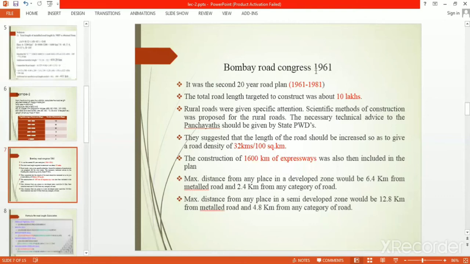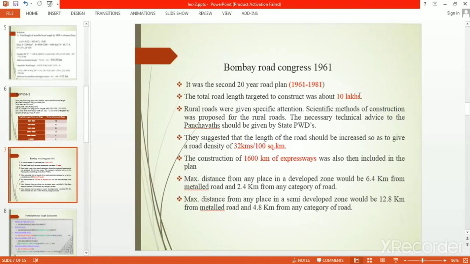That is called the Bombay Road Congress or Bombay Road Plan. The first plan was from 1943 to 1963, but that program was completed 2 years early. So the second road plan started in 1961 in place of 1963. It is also called the Mumbai Road Plan. The period is 1961 to 1981.